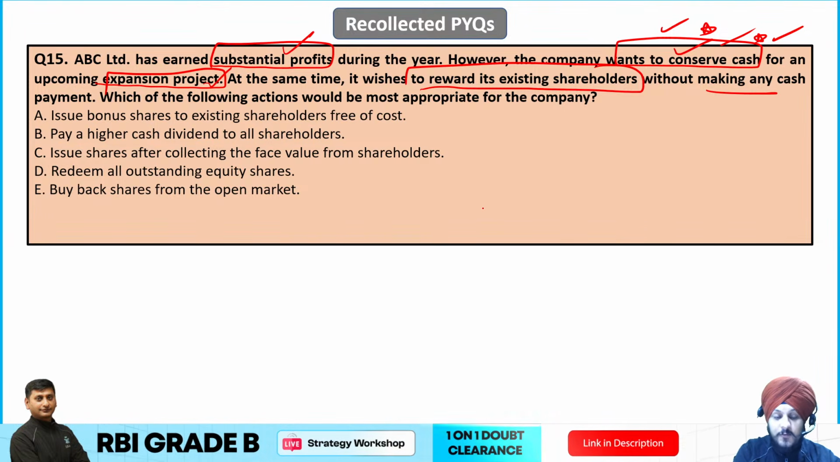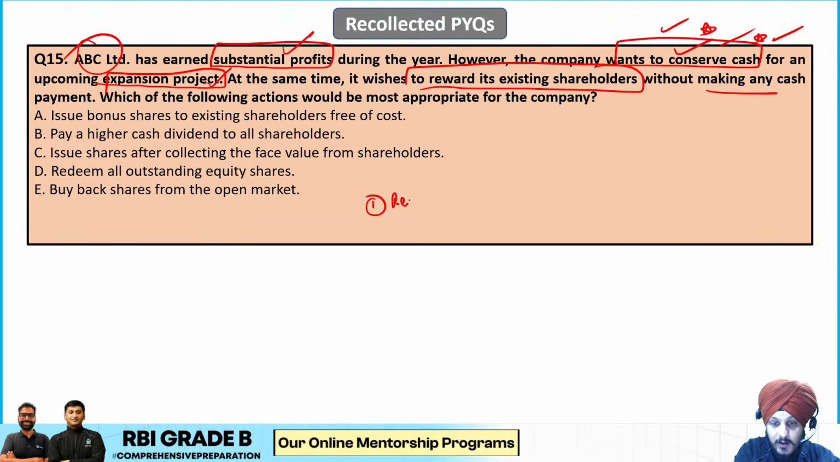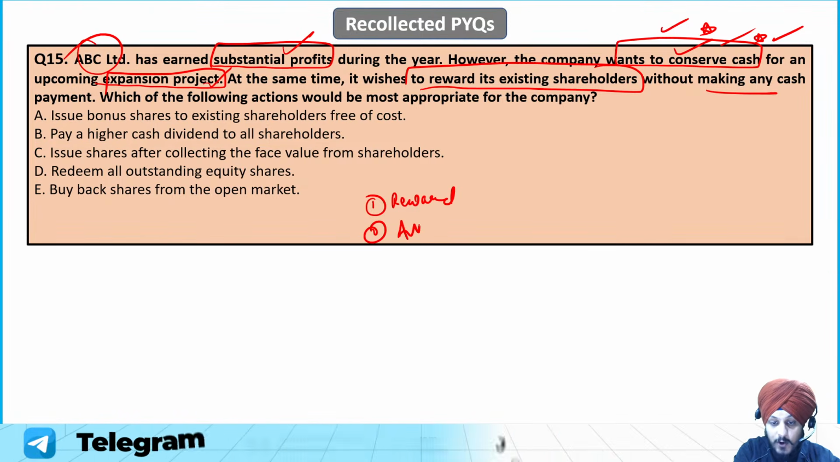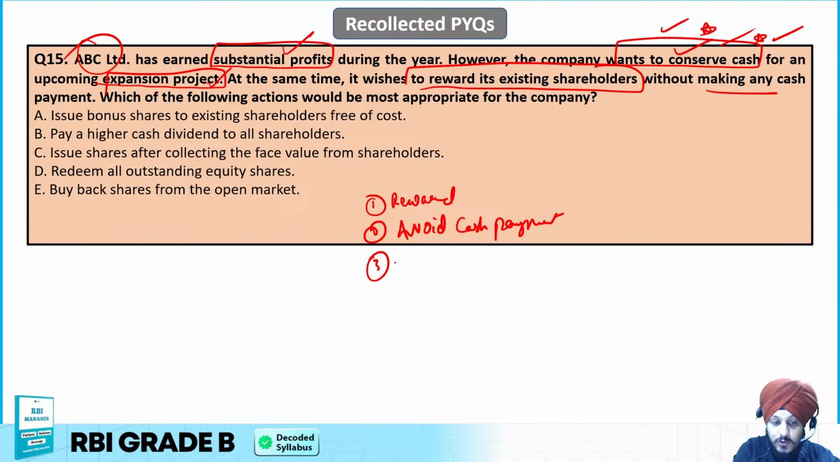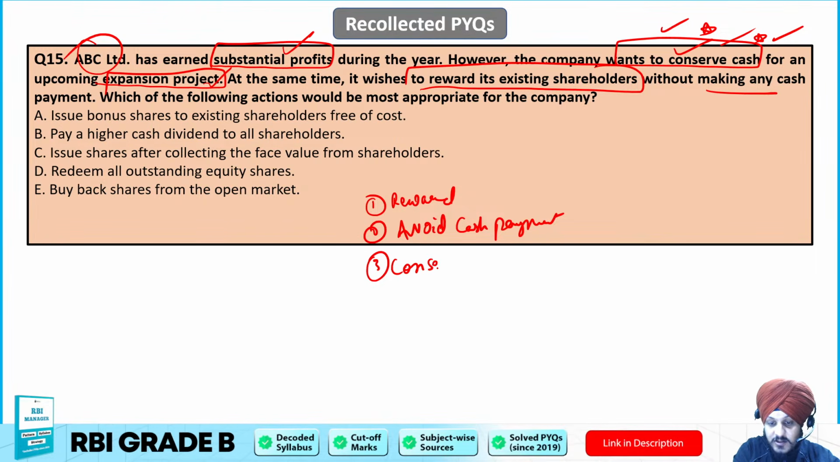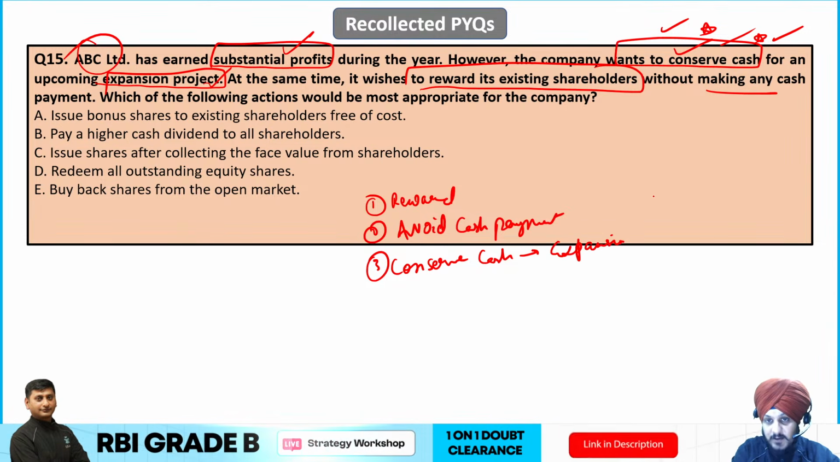Okay, so if we try to summarize everything, first of all, this ABC Limited, what it wants to do, it wants to reward the existing shareholders. Secondly, it wants to avoid any type of cash payment. And thirdly, it wants to conserve cash so that it can expand. So when it is expanding, it does not want to spend cash, it wants to conserve cash.